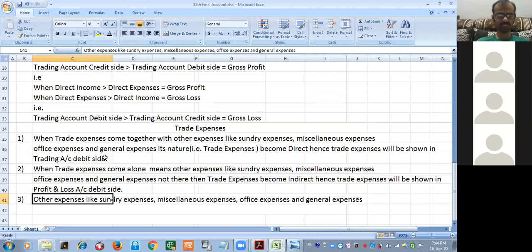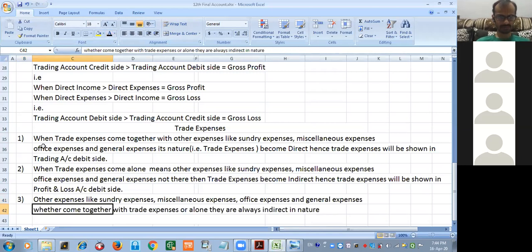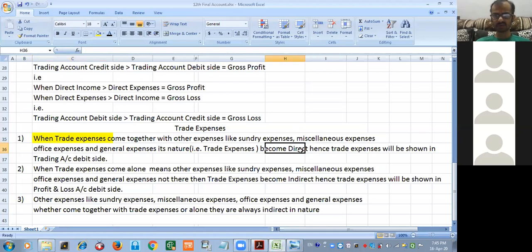Okay, friends, please concentrate. Whatever I just now said, I have retyped everything. Look, when trade expenses come together, are you going to observe that word, together? Which expenditure? Sundry, miscellaneous, office, general. Then trade expenses nature क्या होता है? Direct. और direct होने की वजह से वो क्या होगा? Trading account debit side. Perfect. Trading account debit side.